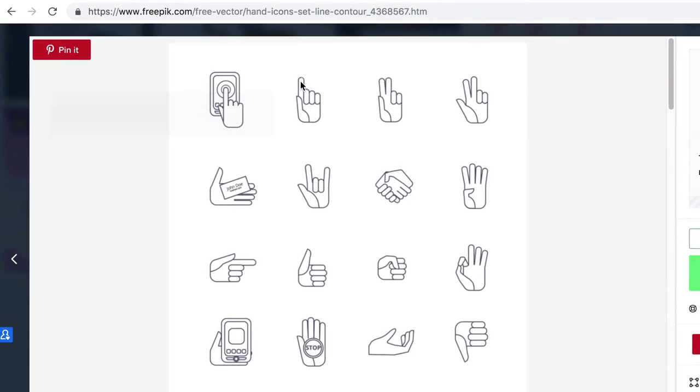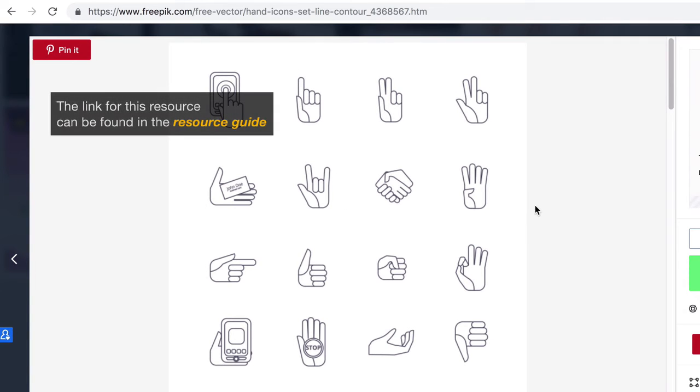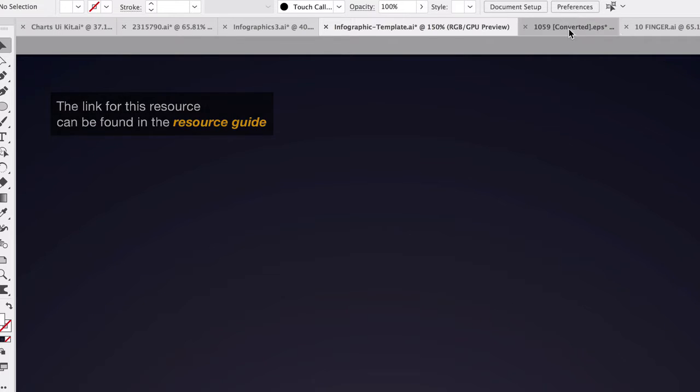So what we need to do is find a snapping hand icon. We've used a picture in the previous one, so let's shake it up a little bit and use the icon. So we can draw our own hand using the pen tool, but to save time, I went ahead and found this great vector resource. You can go ahead and download it. It doesn't have a person snapping their fingers because it's really hard to illustrate, but we're going to do that ourselves. We're going to go ahead and open up this document and grab this icon right here, and we're going to modify it.